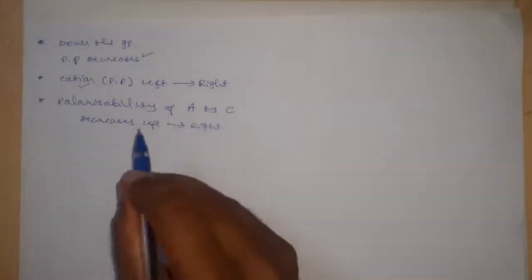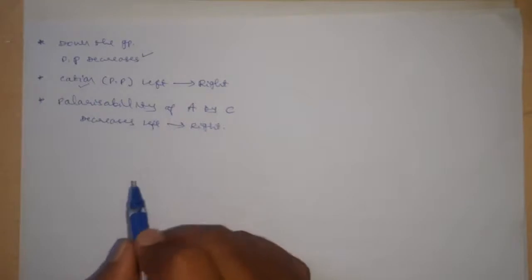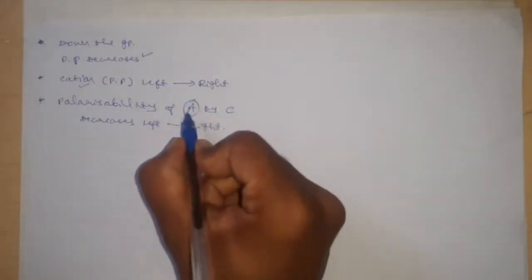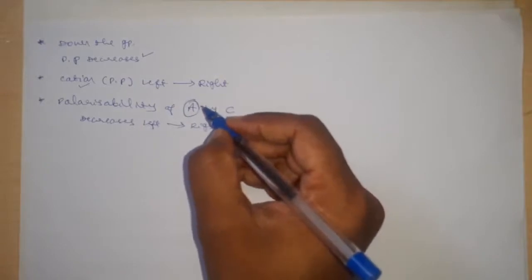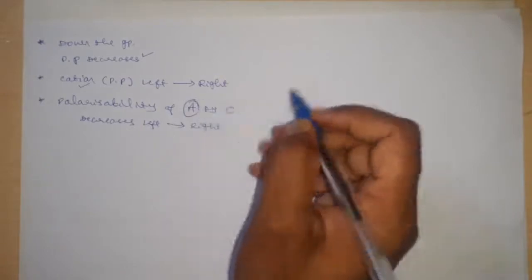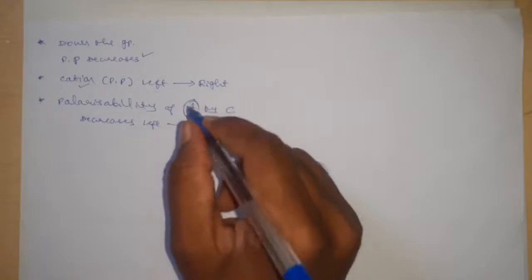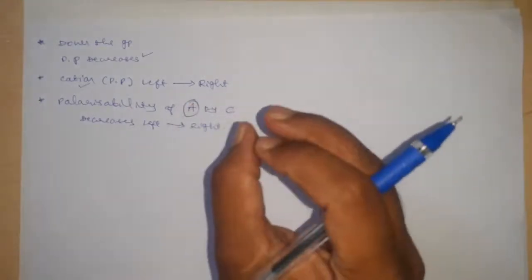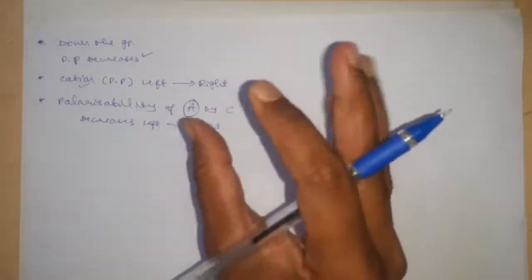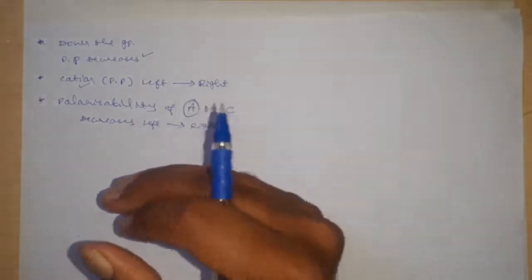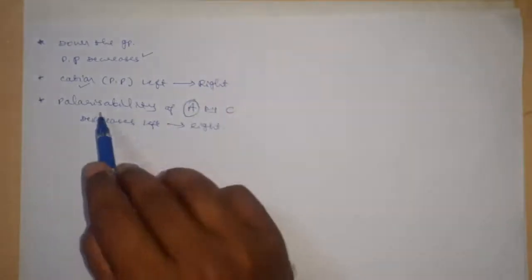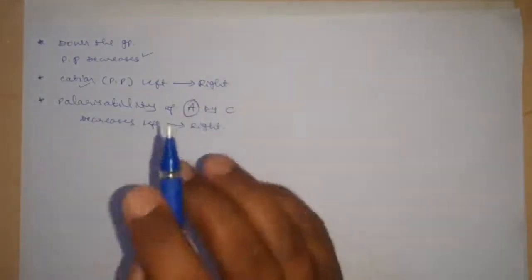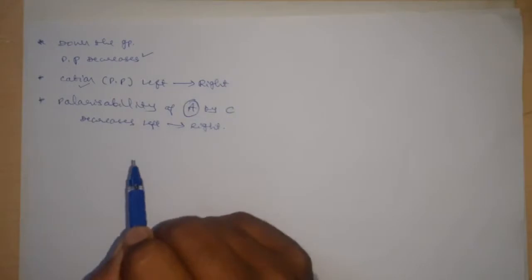Why? On moving left to right of the periodic table, the size of anion goes on decreasing. As the size of anion decreases, the outermost electrons present on the anion are held very tightly by the nuclear charge, and therefore it is very difficult to distort those electron clouds. Therefore, the polarizability of this anion decreases from left to right of the periodic table.